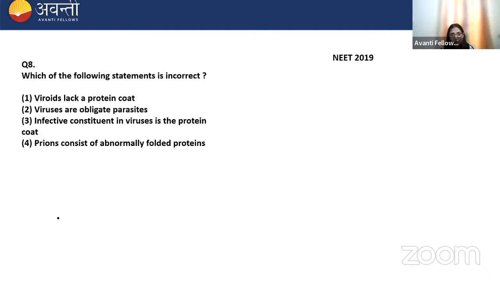Next is, which of the following statements is incorrect? Number one is viroids lack a protein coat. Two is viruses are obligate parasites. Three is infective constituent in viruses is the protein coat. Fourth is prion consists of abnormally folded protein. They're asking the incorrect.